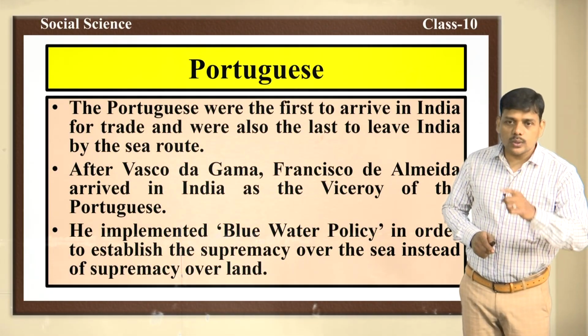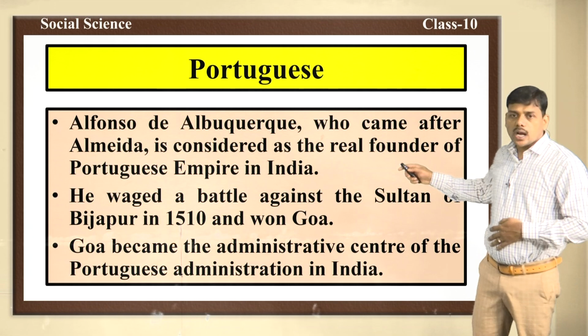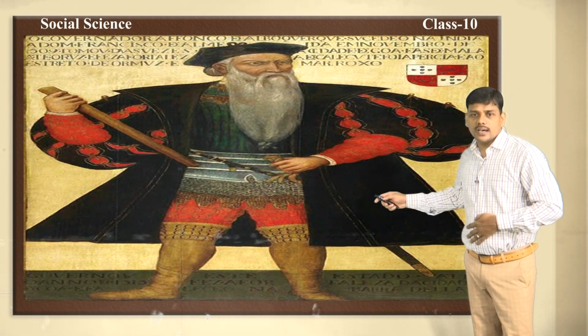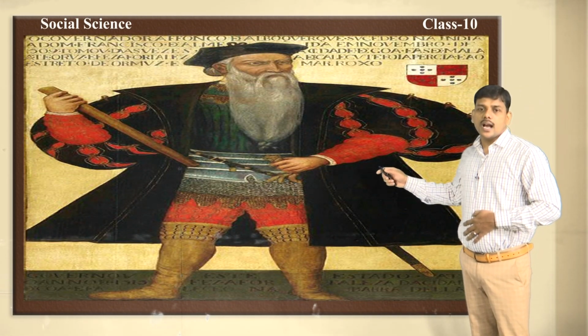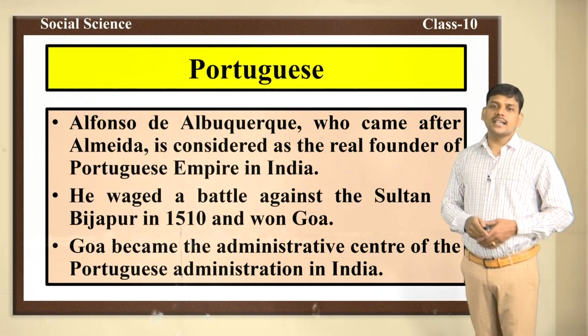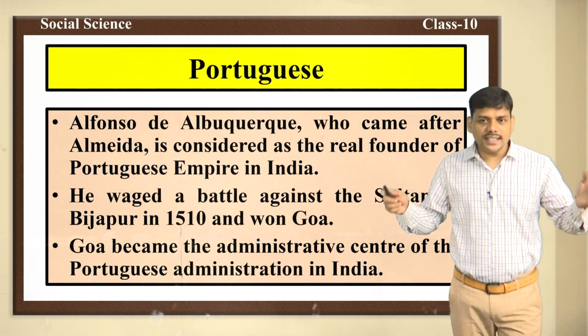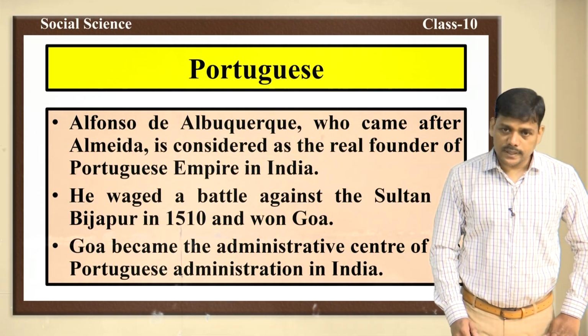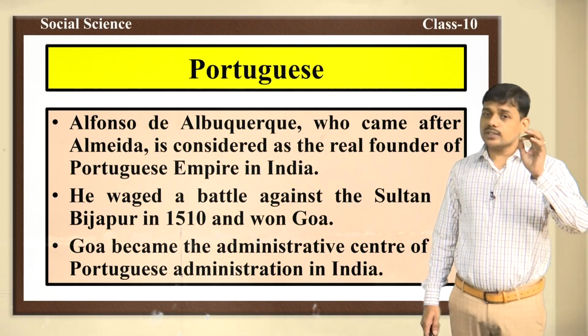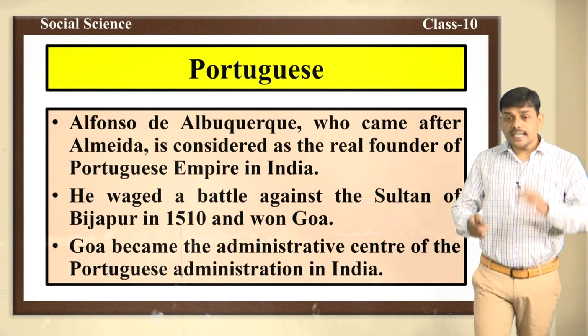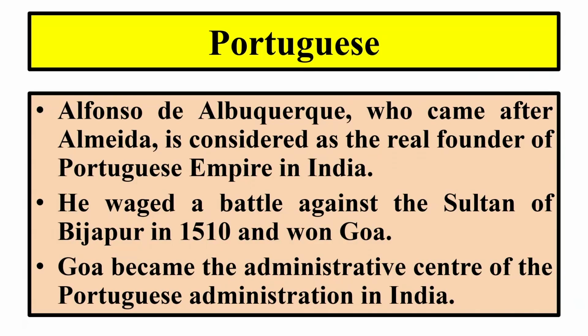After Francisco de Almeida, it was Alfonso de Albuquerque. You can see here, he came as the second viceroy. Alfonso de Albuquerque was considered the real founder of the Portuguese Empire in India, because he waged a war against the Sultan of Bijapur.